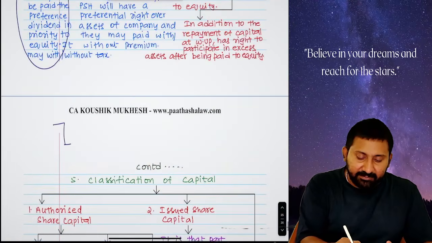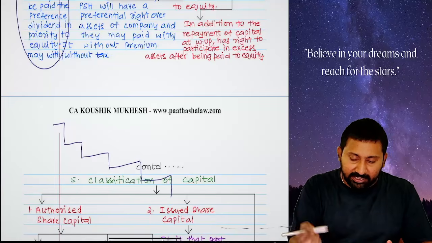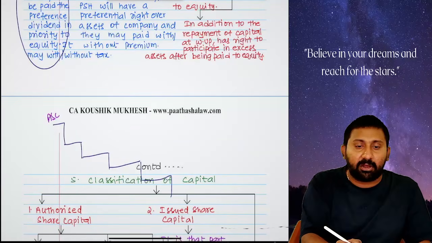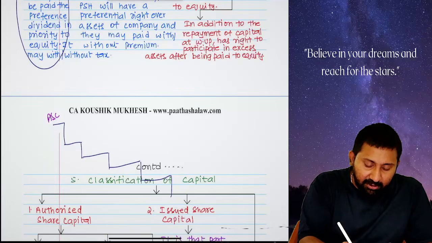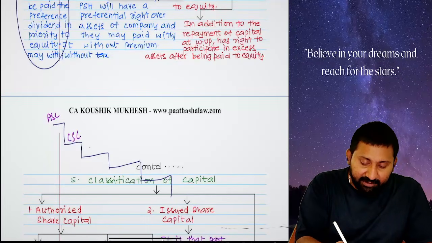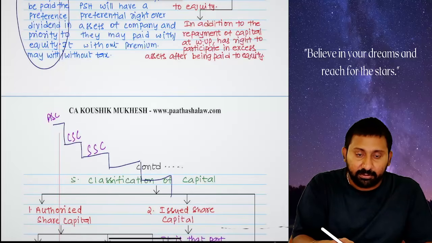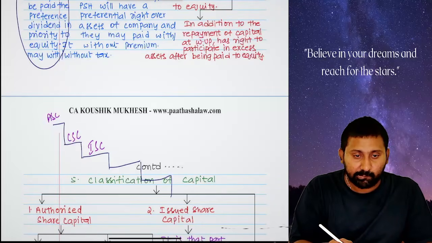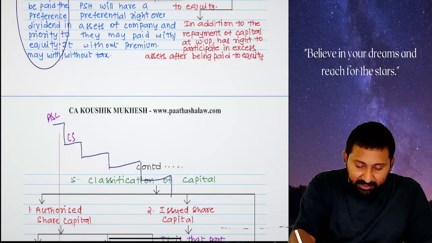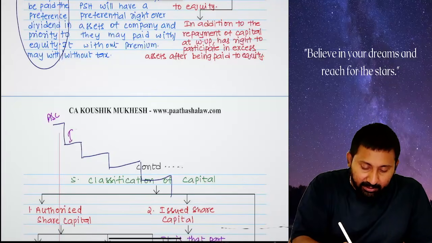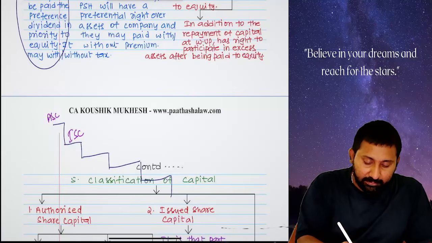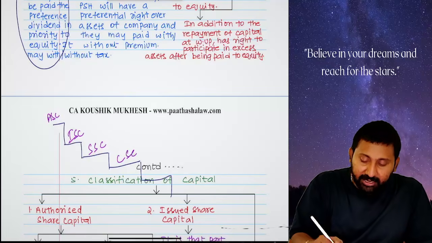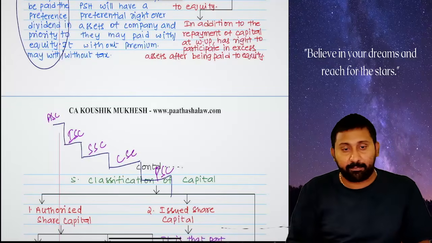Capital is of 5 types. This is a very small concept. We need not even discuss, but still, see here. Highest capital of company, authorized share capital. One level below will be called up share capital. One level below, subscribed share capital. Oh, sorry, issued share capital. I will tell it this way: authorized share capital, issued share capital, subscribed share capital, called up share capital, paid up share capital.